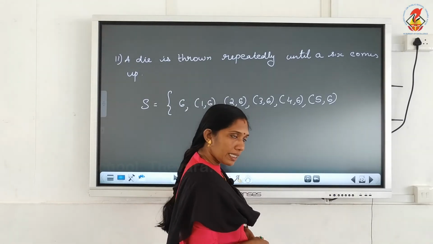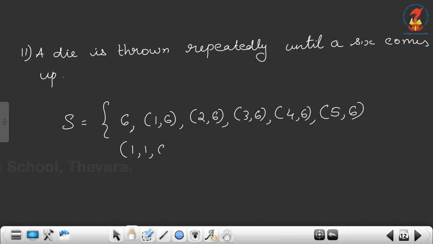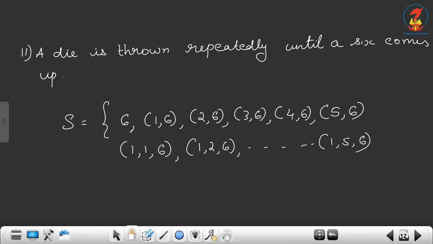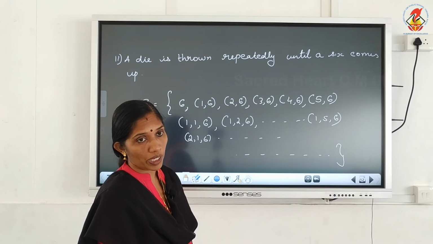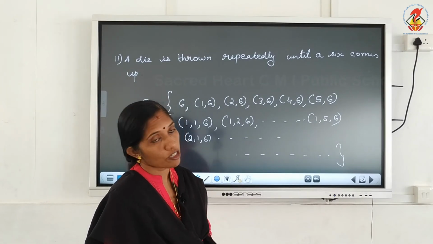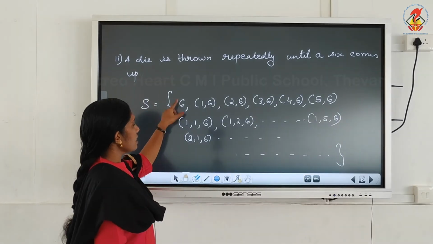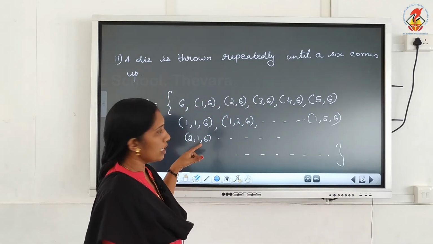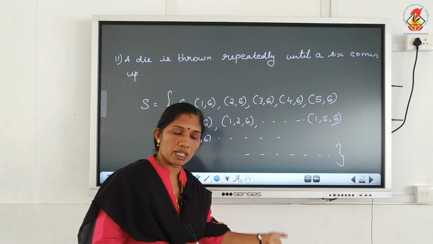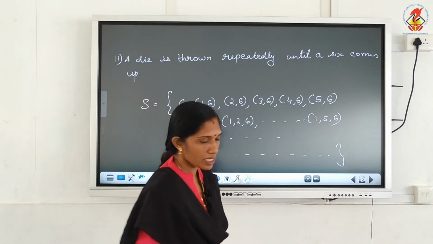Maybe 6 is obtained in the third trial. So how to write: 1, 1, 6 or 1, 2, 6, 1, 3, 6 like that, 1, 5, 6, then 2, 1, 6, 2, 2, 6, like that. It goes on. That means the sample space is an infinite set. It won't stop; only when we get 6 do we stop. The first case is 6 in the first trial, then 6 obtained in the second trial, then third trial, then maybe the fourth trial, fifth trial, like that. So it's an infinite set.